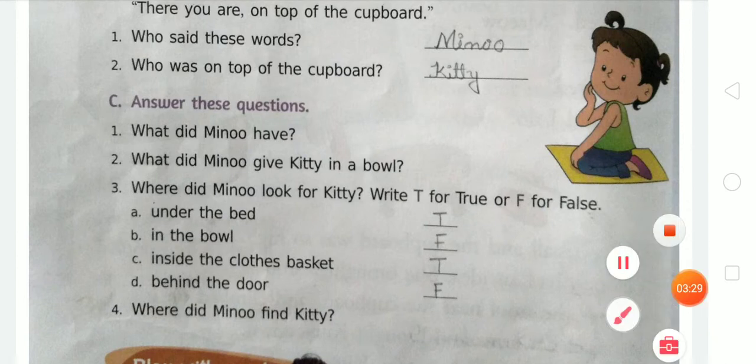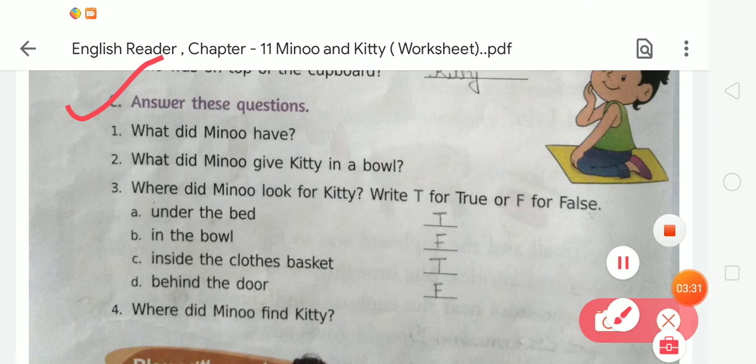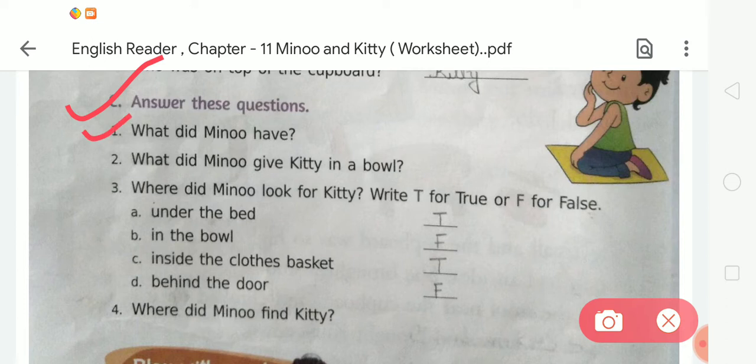In exercise C, answer these questions. So students, now tell me the answers one by one. The first question is, what did Minu have? We know that Minu had a kitten. Next question is, what did Minu give Kitty in a bowl? Minu gave milk to Kitty in a bowl.